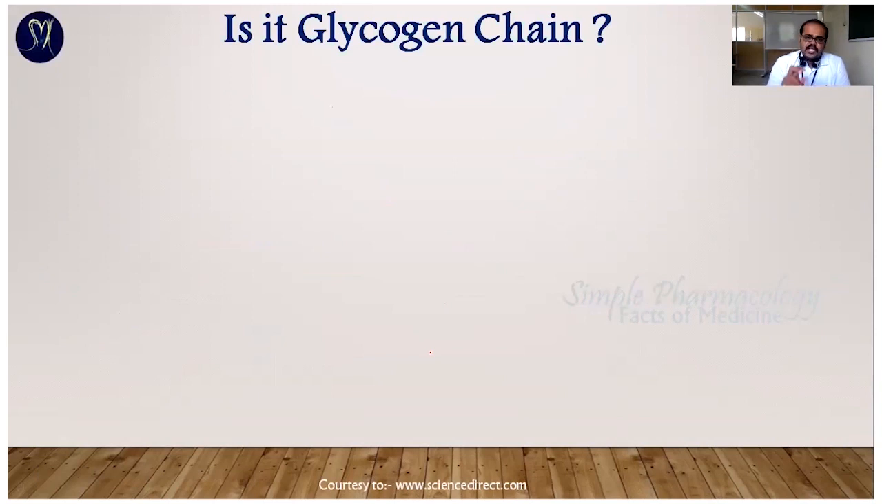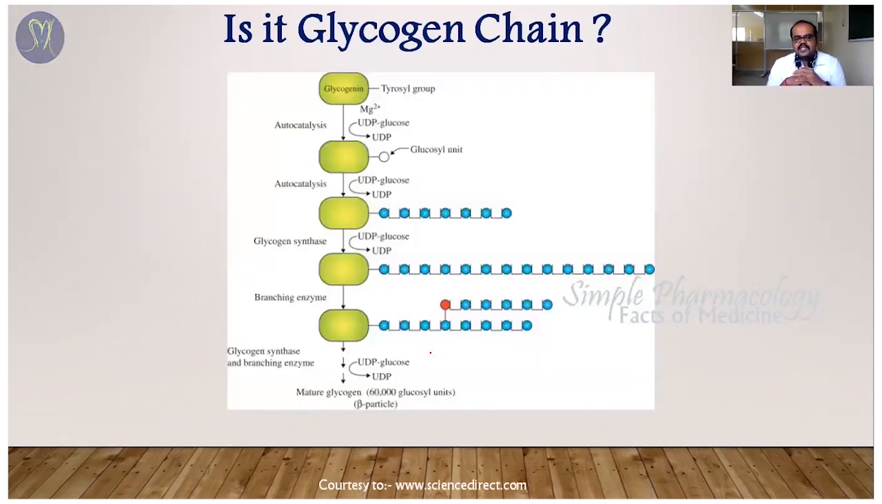Okay. So the next question: Sir, you said glycogen is a condensed form of glucose, so is it a chain or not? For those questions, you get the answer here. Yes, glycogen is like a chain format. You can see this picture.